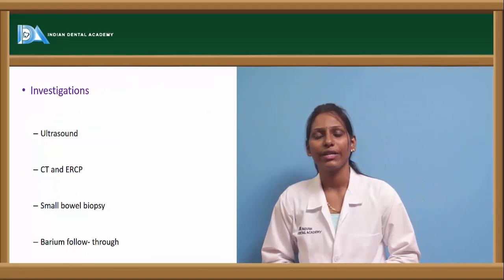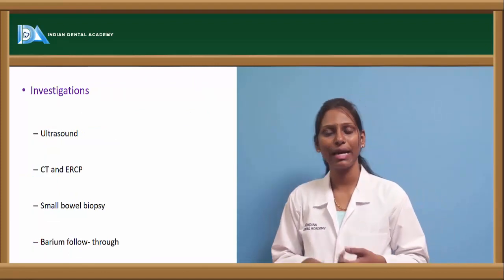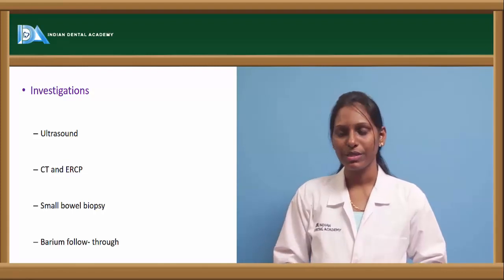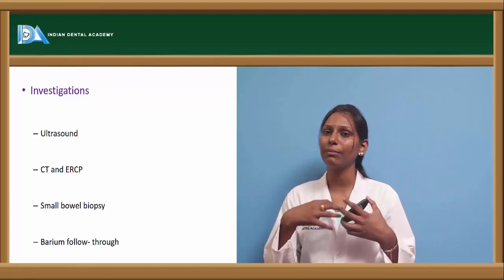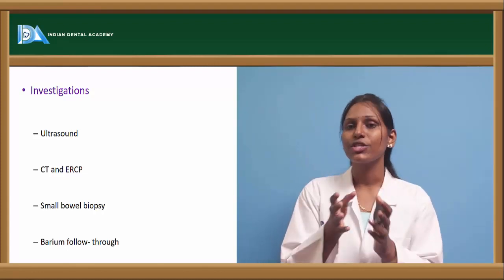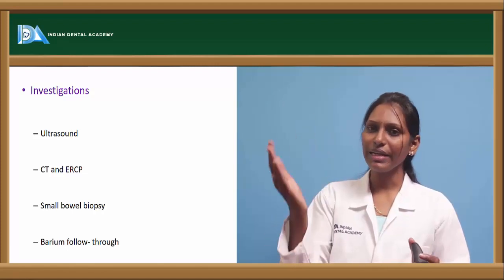Now coming to investigations. The most common investigations include ultrasound, CT, ERCP, small bowel biopsy, and barium follow-through. In barium follow-through, whenever we take a barium meal, if there is any constriction or ulcer, we can actually visualize it.